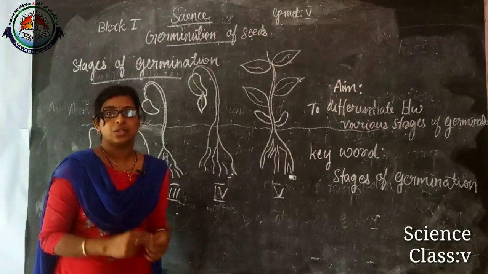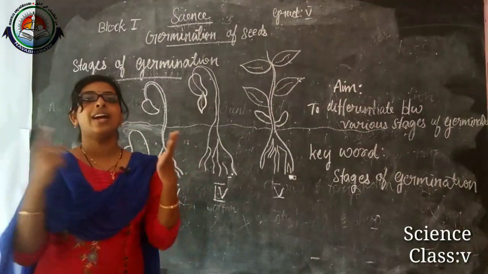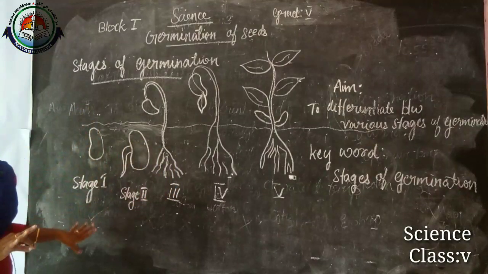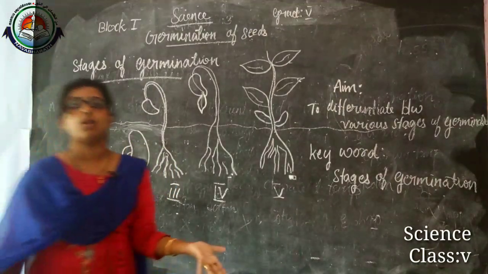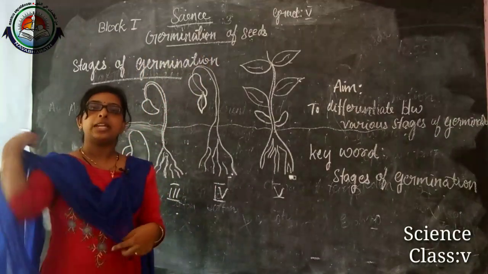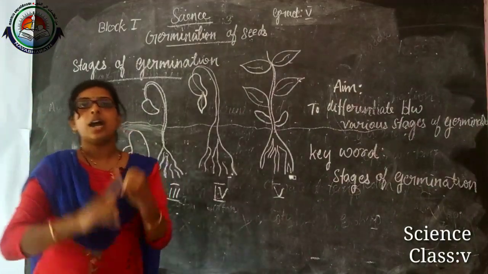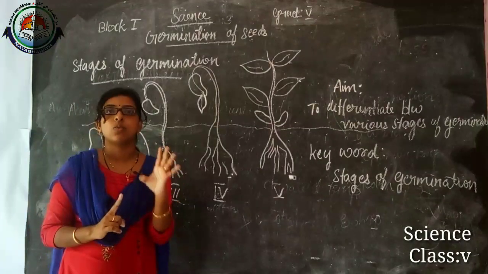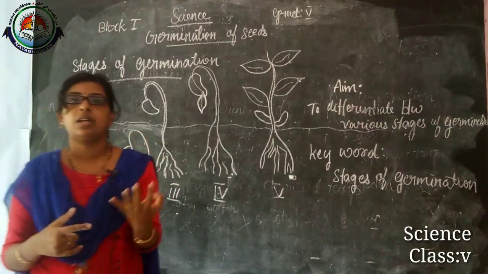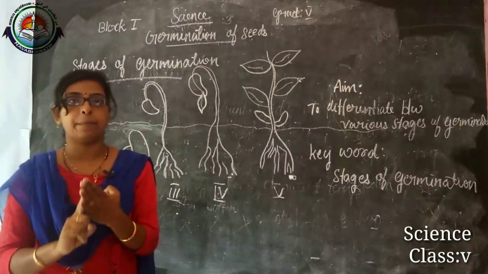Are you clear? So that's all about our first block. Now we finished our first block, and this lesson is also over. What is the name of our block 1? Germination of seed. In this, in the first lesson we learned about the parts of a seed, and we learned there are 4 parts. What are the parts? You can also say with me: seed coat, hilum, cotyledons, embryo.